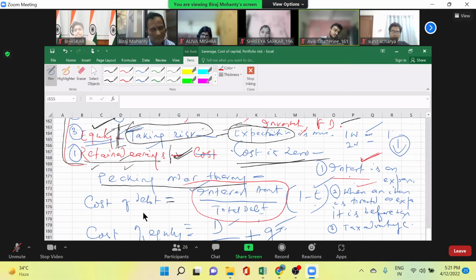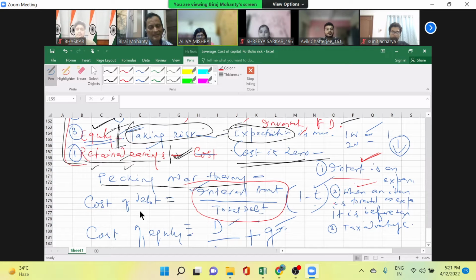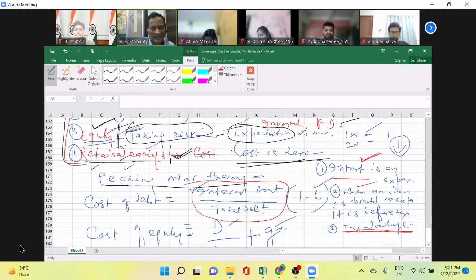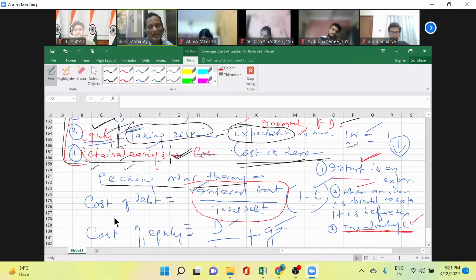Yes, sir. So if your interest is high, will tax be low or high? Tax will be low. So that means interest high means tax low. What does it mean? It means that interest has a tax advantage. If you take more debt, you get more advantage in terms of your tax. So that's why that component is considered here in the form of 1 minus t. So that is the cost of debt. Is it clear to you?